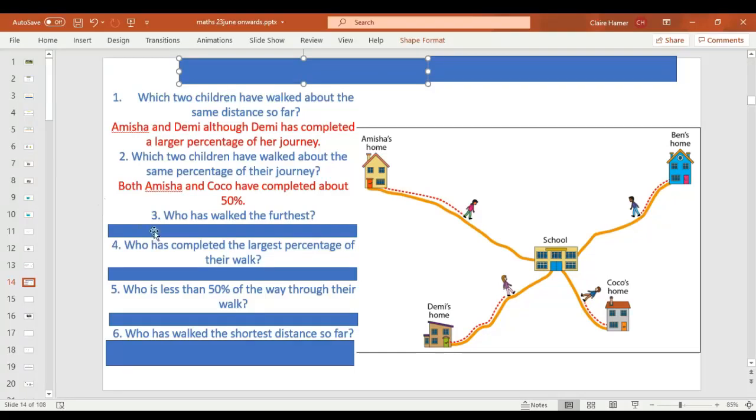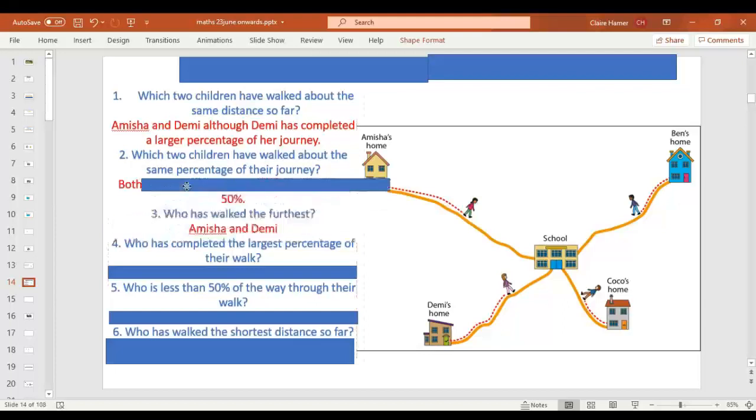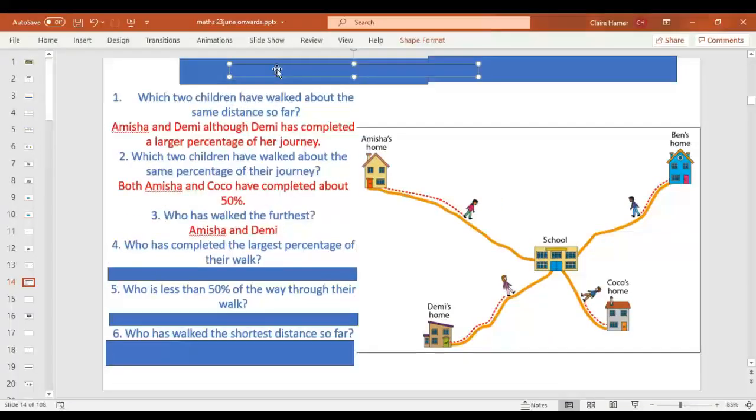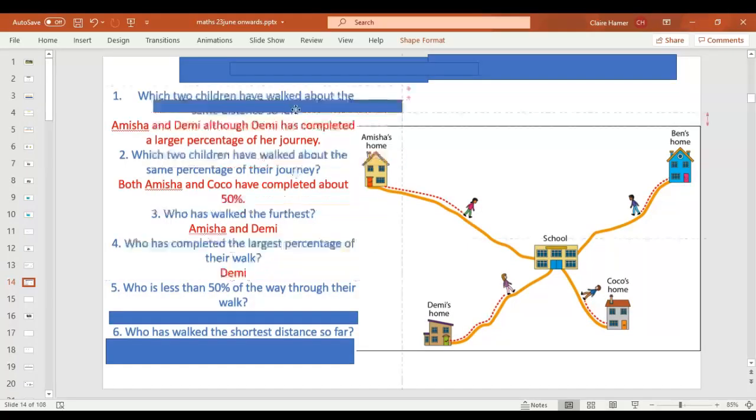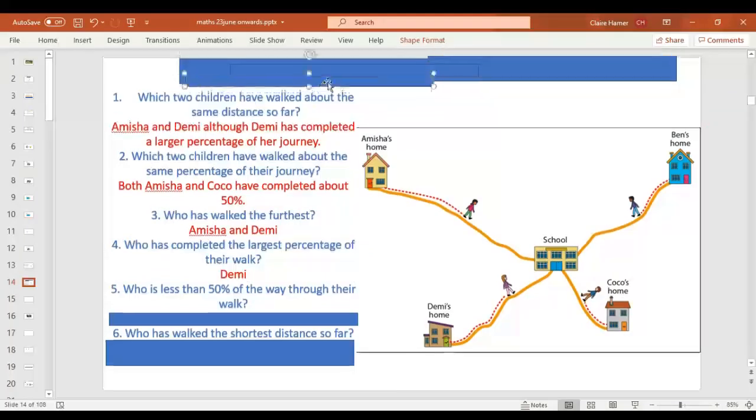Okay, I'm going to reveal. Amisha and Demi, because they've kind of walked the same amount and they've both walked further than Coco and Ben, so it's actually 2 people. Who has completed the largest percentage of their walk? Demi. So if you look at it, she's kind of like 75% of the way there, whereas the others aren't quite, they haven't got to that point yet.